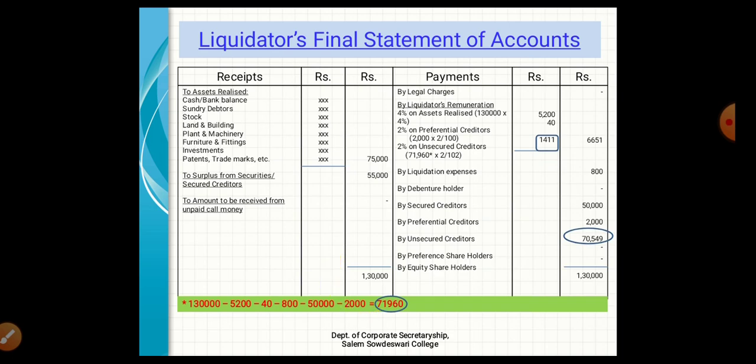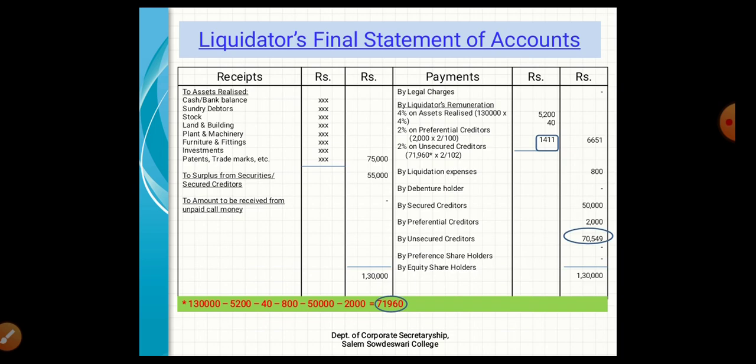And come to the payment side. We don't want to change the order given in the format. We must follow the order given in the format. By legal charges: there is no legal charges amount given in the problem, so we simply leave that. And then second one, liquidator's remuneration.